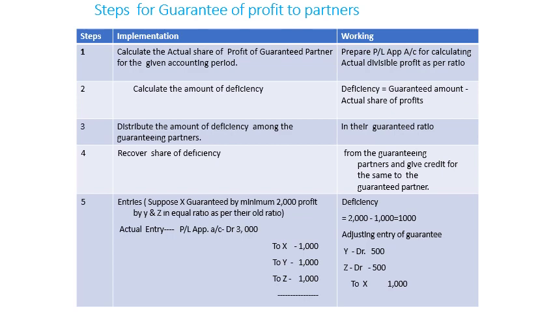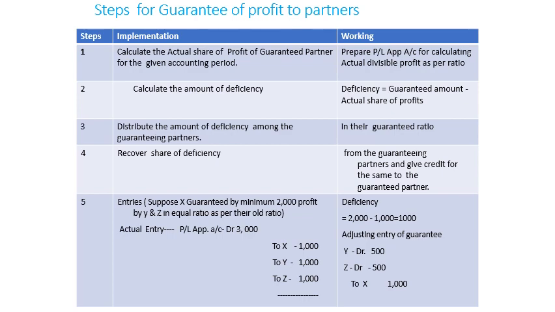Now you may see the result in the capital accounts of X, Y, Z. X is credited already with 1000. Now again credited with 1000. It means the total amount going to X is 2000, as per the guaranteed amount. Now Y is credited with 1000 and then debited with 500, so the difference remaining on the credit side is 500. So Y gains 500 only. Z is credited with 1000 and debited with 500. It means 500 has been deducted, so Z's gain is now 500. So the amount is rotating between the partners at the time of the division of profit.